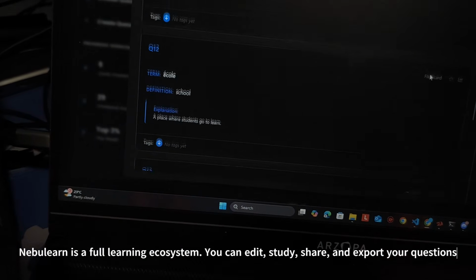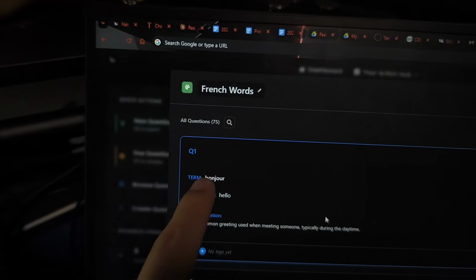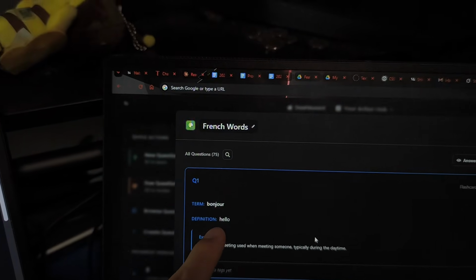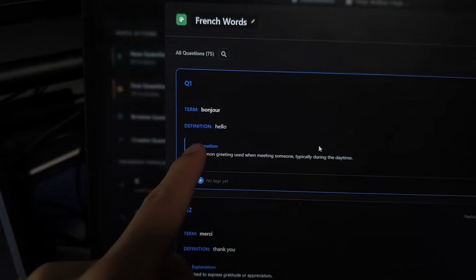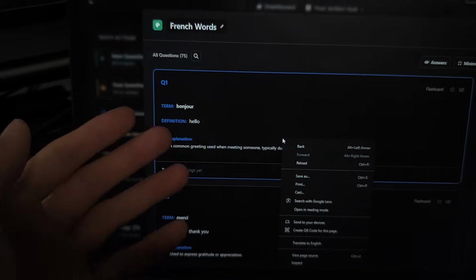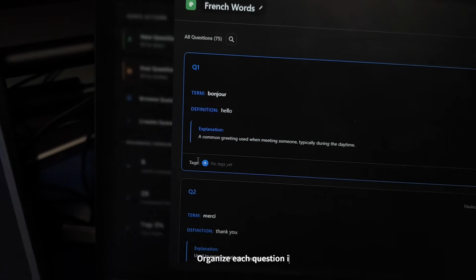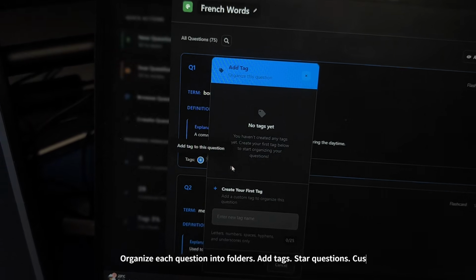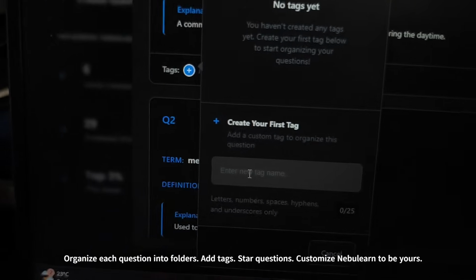So for each question, you can specify the front side, which is the term, the definition, which in this case is hello for the term bonjour, and an explanation. And obviously you can edit all of these. For each question, you can also add tags. So if I want to, I can add tags. I don't have any tags right now, so I have nothing to choose from, but I can create a new tag.